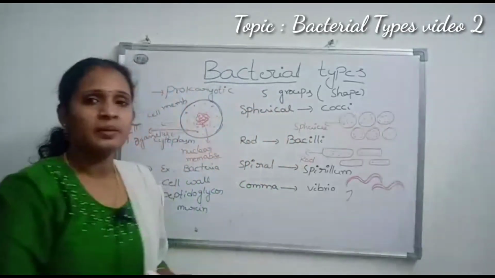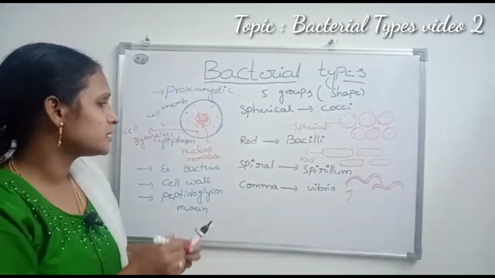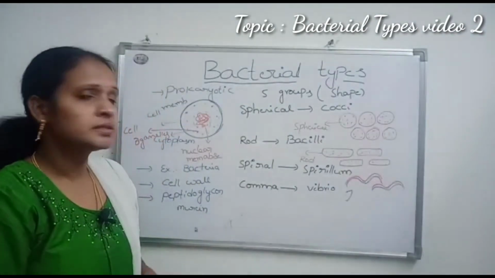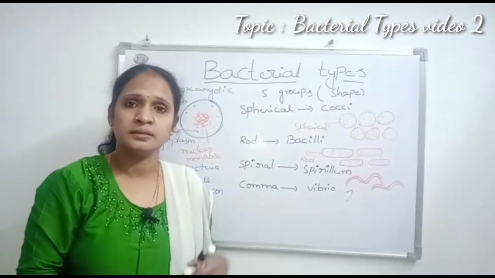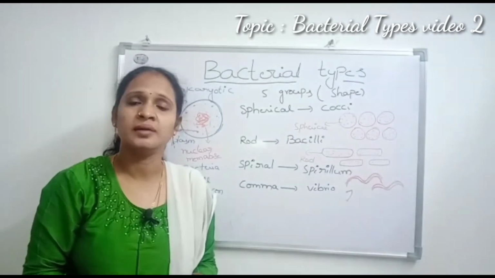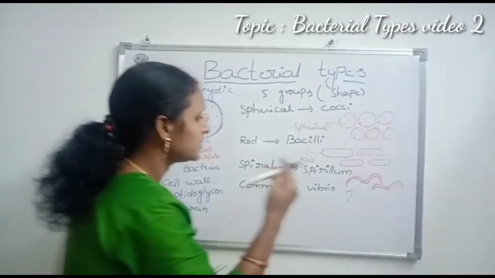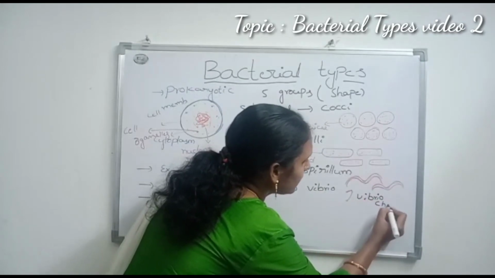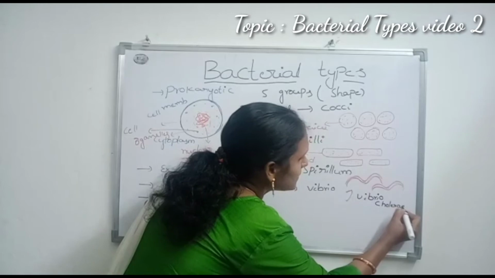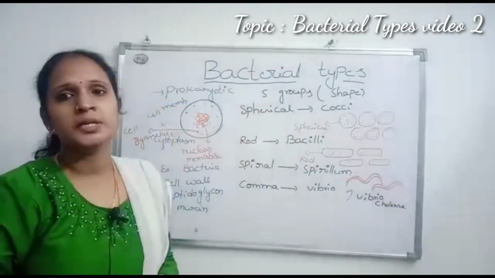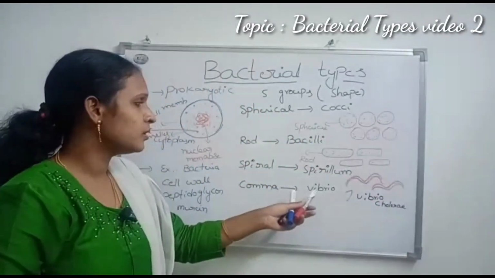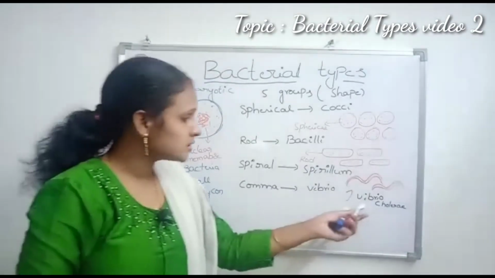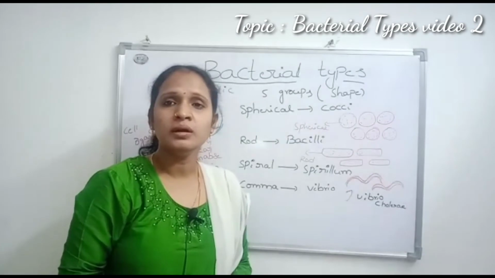This Vibrio, comma shaped bacteria, causes cholera disease in humans. The disease causing bacteria is Vibrio cholerae. Cholera is caused by polluted water. So most Vibrio bacteria cause cholera disease.